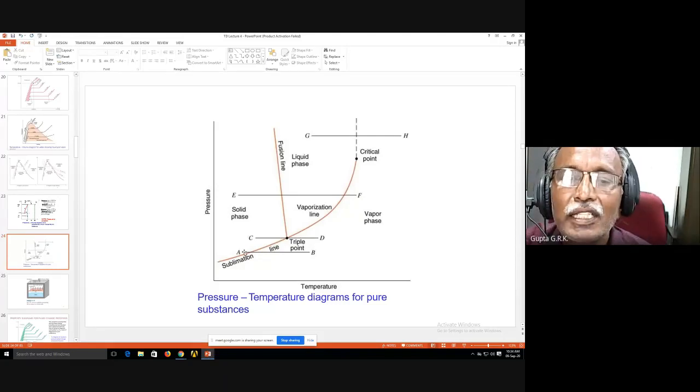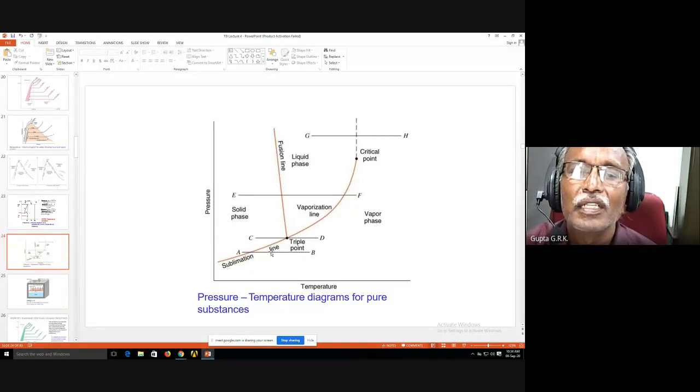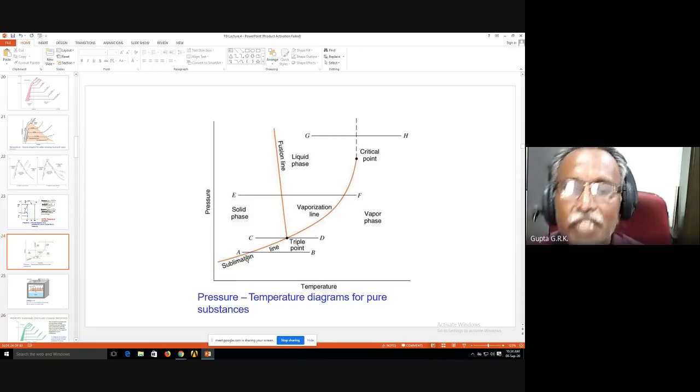If I take the initial condition when it is completely solid at this particular pressure, then it is crossing a line. These are saturation lines: this is called the fusion line, this is called the vaporization line, this is called the sublimation line. Whenever a line crosses a saturation line, phase change takes place.